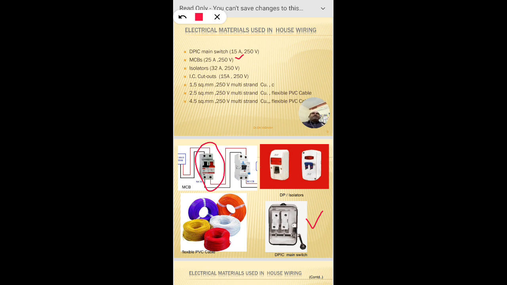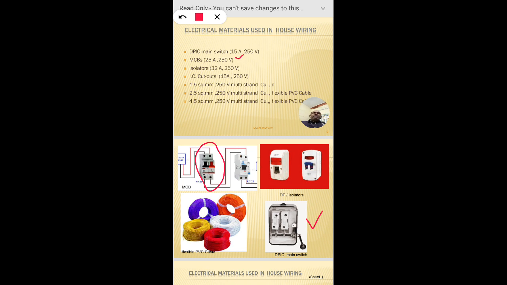What is the difference between the KitKat fuse and the MCB? The KitKat fuse has a fuse wire made of a tin and lead alloy, so it blows whenever the heat reaches the melting point.